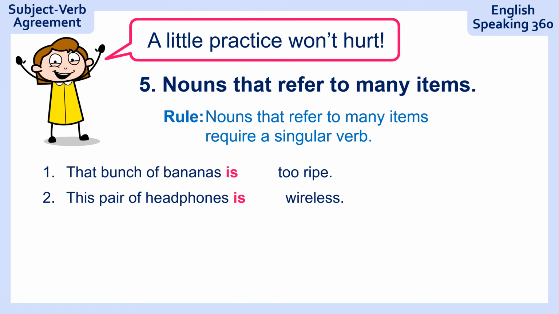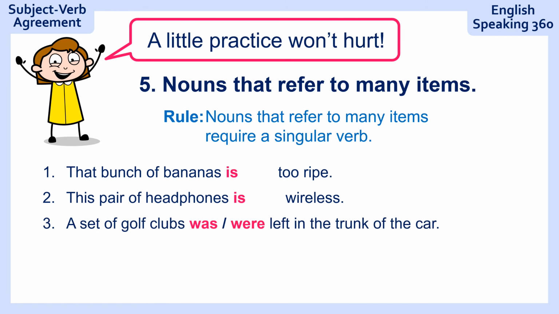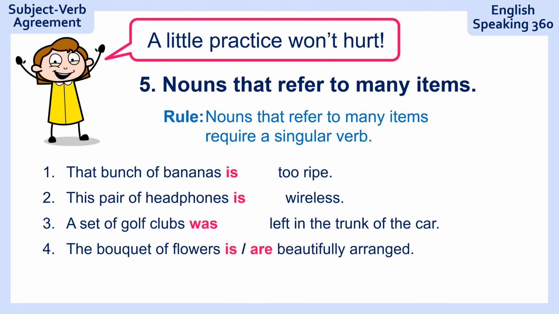Is wireless, of course, because it's a pair, one pair. A set of golf clubs, left in the trunk of the car. A set of golf clubs was left in the trunk of the car because it's one set. Many golf clubs, but only one set. The bouquet of flowers, beautifully arranged. The bouquet of flowers is beautifully arranged.